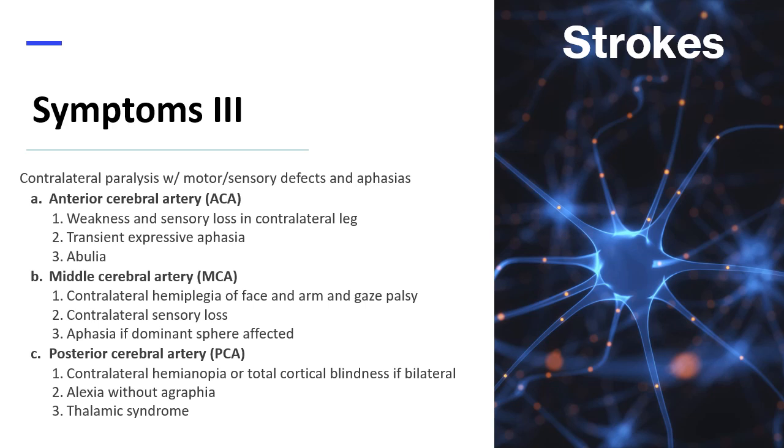Clinical presentation resulting from obstruction of the anterior cerebral artery, or ACA, is as follows. 1. Weakness and sensory loss in the contralateral leg. 2. Transient expressive aphasia. And lastly, abulia, or loss of ability to make decisions or act independently.